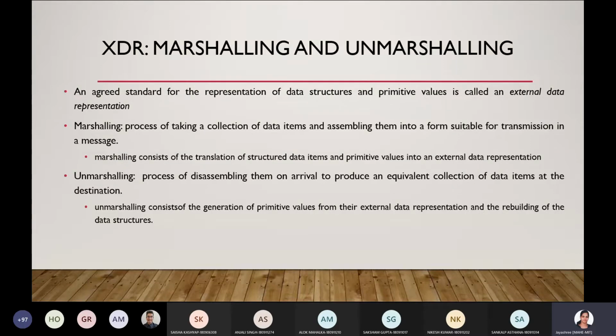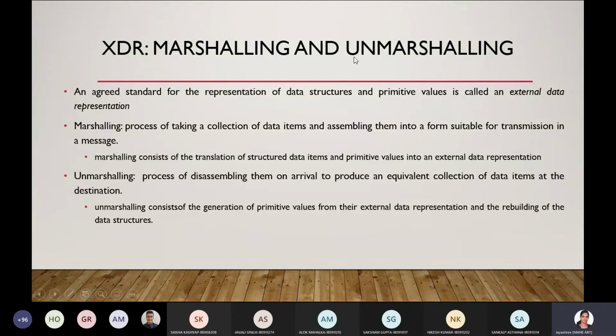Initially everything will be in one form, which is marshalled and converted into a form that is agreed in the network. Later it is received at the destination side and disassembled, which is called unmarshalling, and converted into a form that can be understood by the destination. This is the process of marshalling and unmarshalling. Okay, any doubts here?